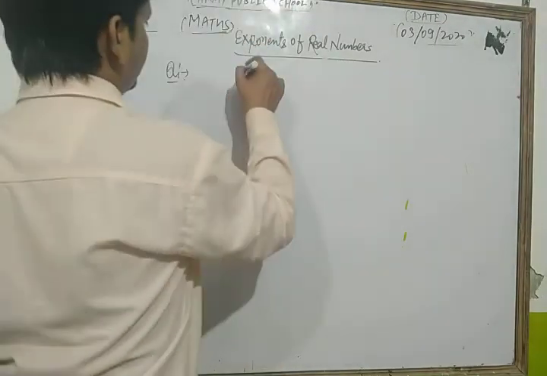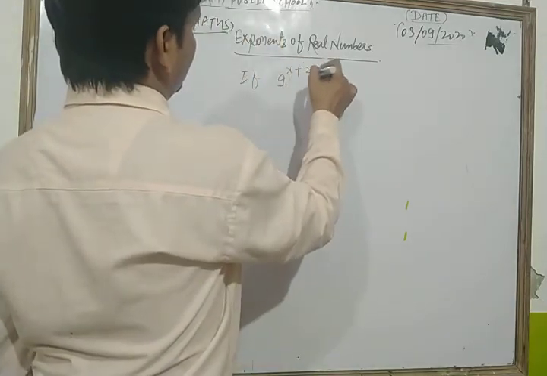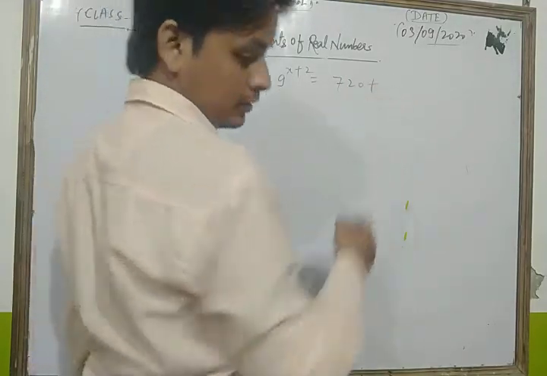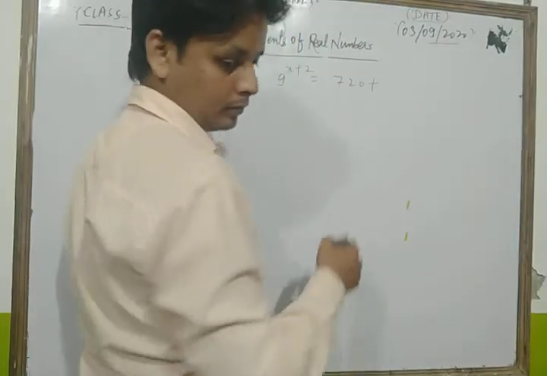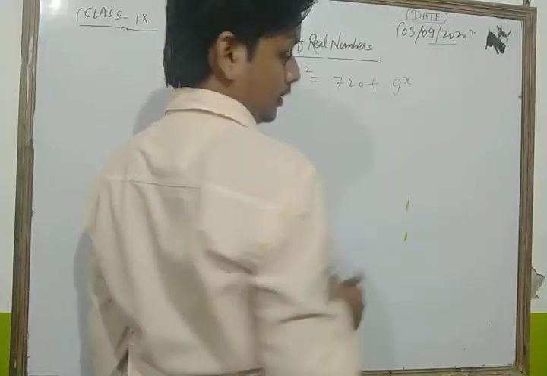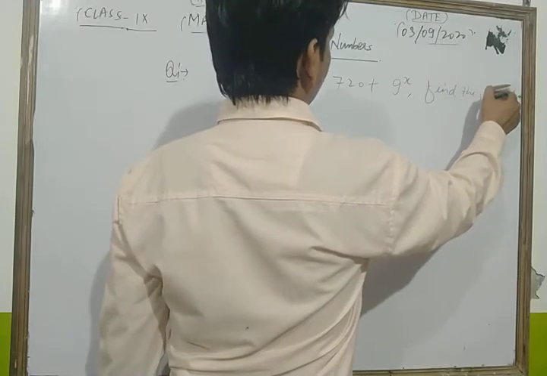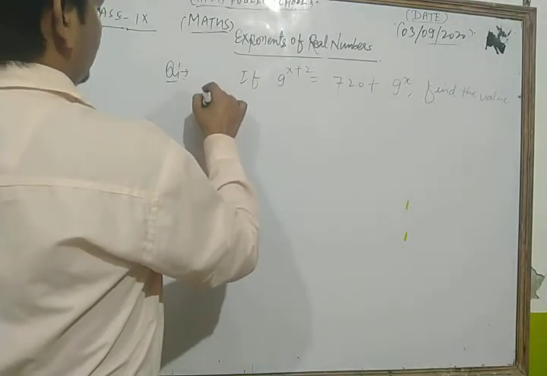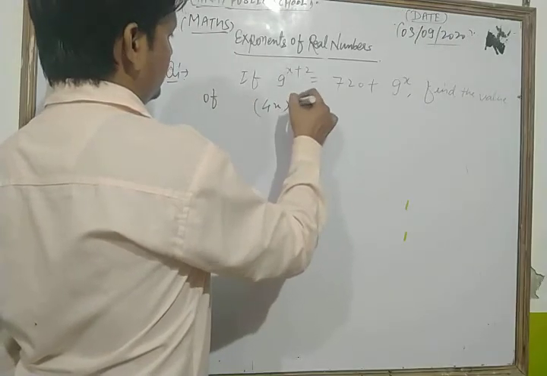If 9 to the power x plus 2 is equal to 720 plus 9 to the power x, find the value of 4x to the whole power 1 upon x.